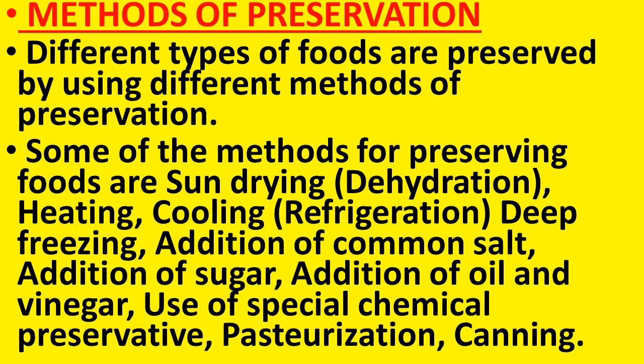So these are the different methods by which we can preserve food, because different food items need different methods of preservation. Now let us see these methods one by one.